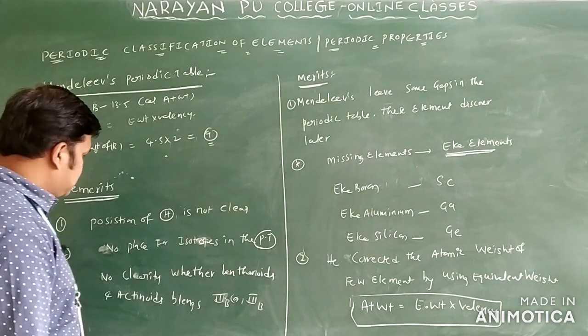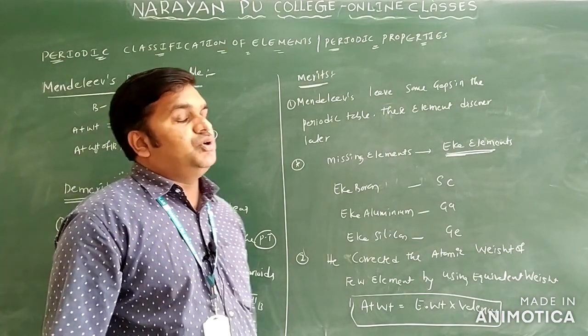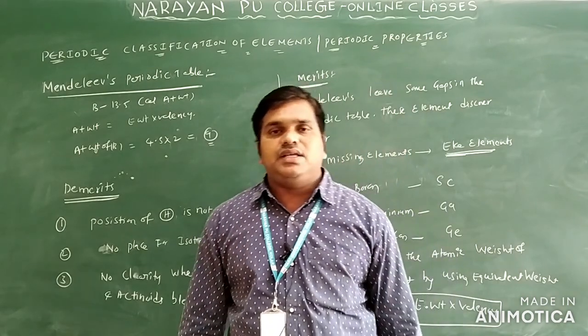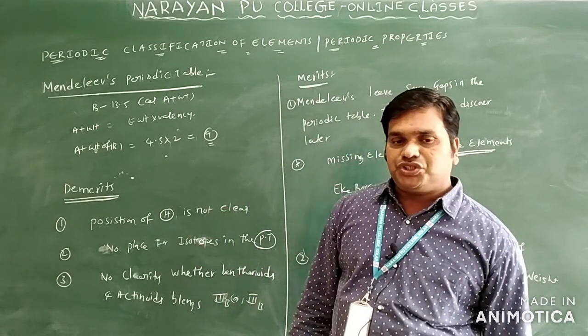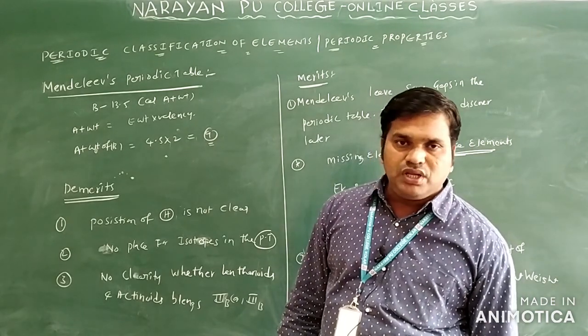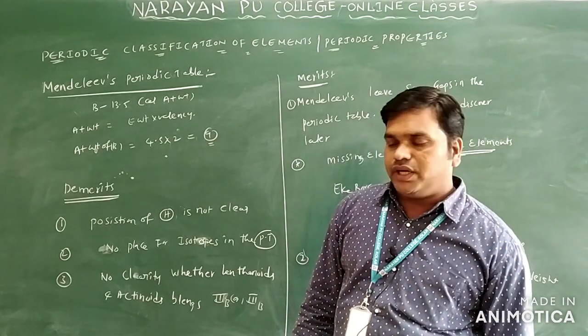So this is also one of the disadvantages. Simply: the position of hydrogen is not clear, there is no place for isotopes in the periodic table, and the position of lanthanoids is not clear, whether they belong to the second or third group.